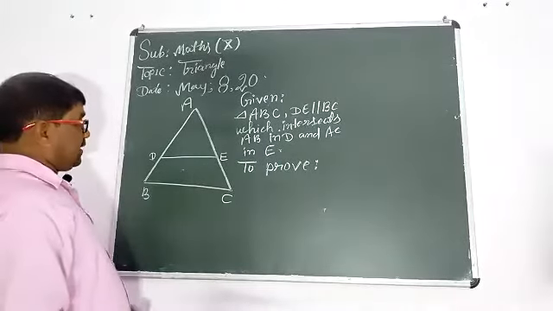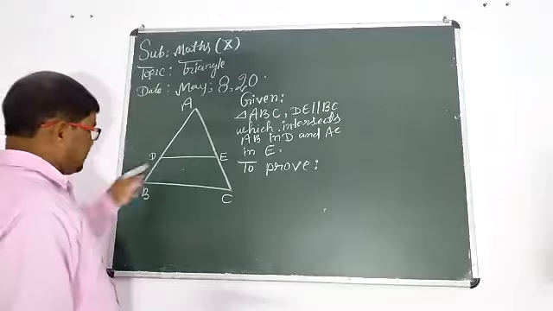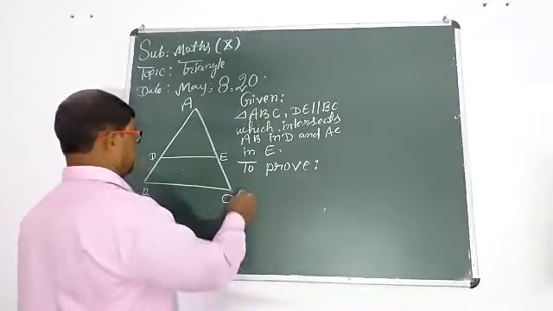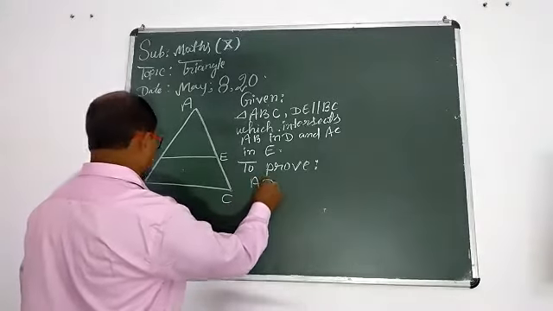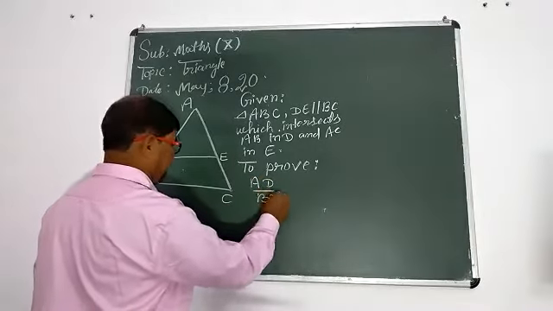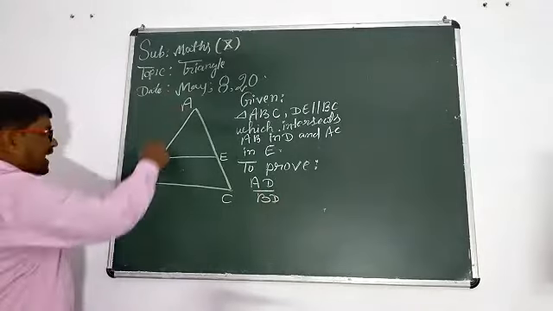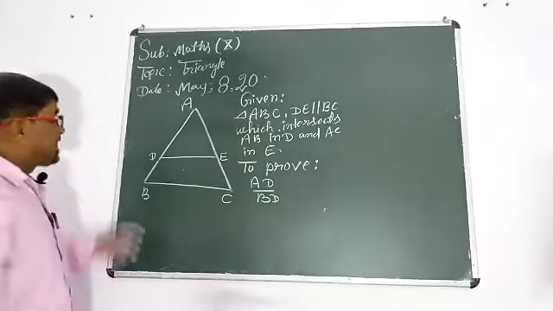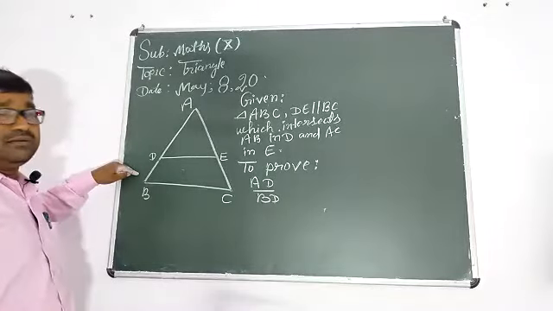We want to check whether these two intercepts are proportional or not. So we should write here AD upon BD, two parts of the second side of the triangle.